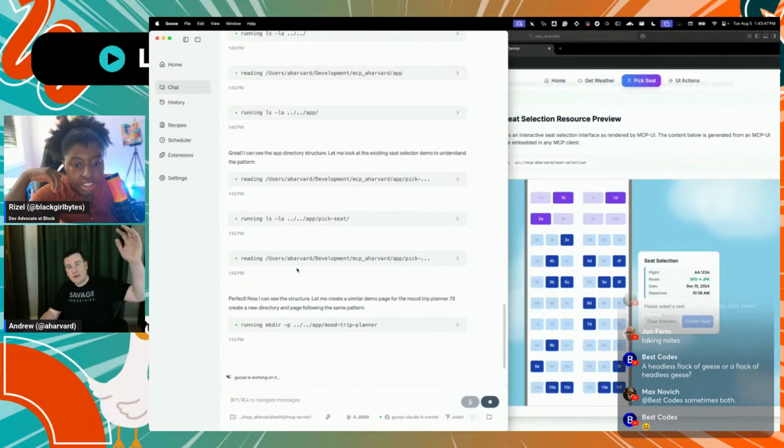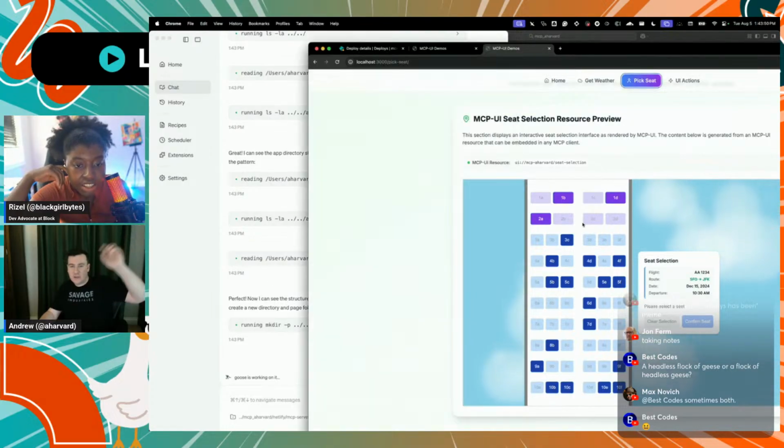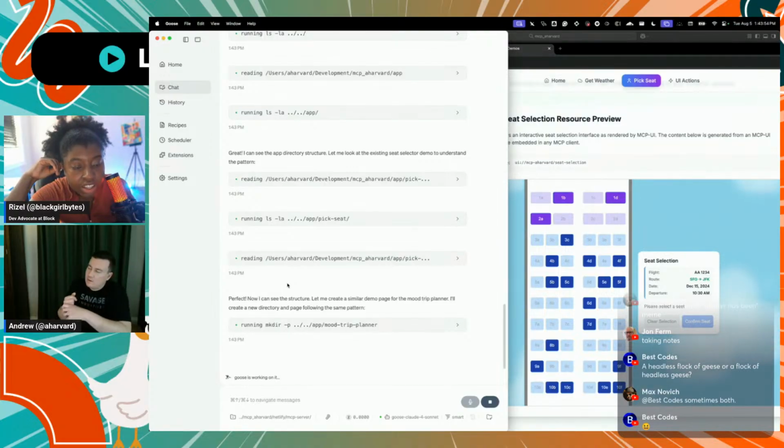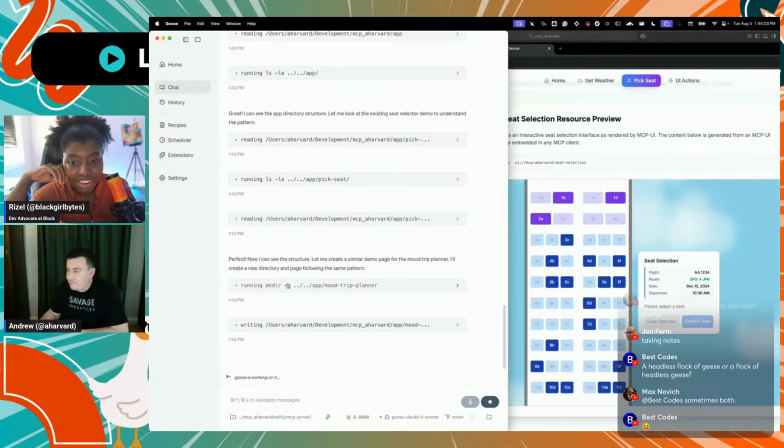I pointed it to a different part of my directory. This is a Next.js site, so it should be aware of generally the current code I have in place, understanding that, hey, I want you to base it off the airplane seat picker, and we'll just see how it does.